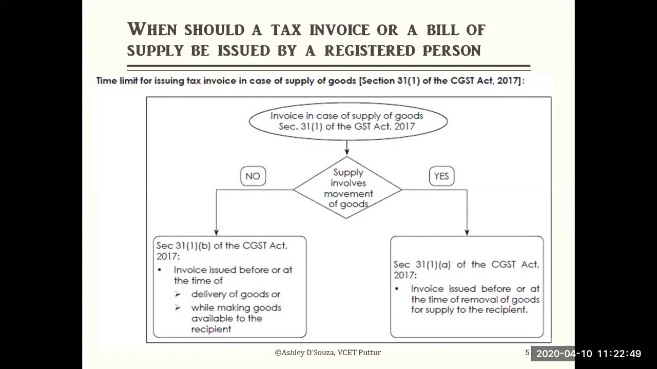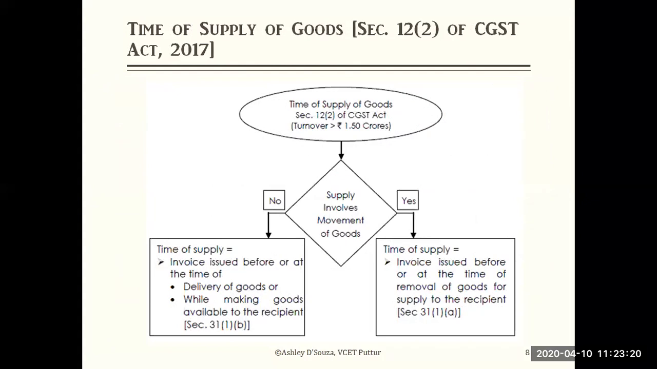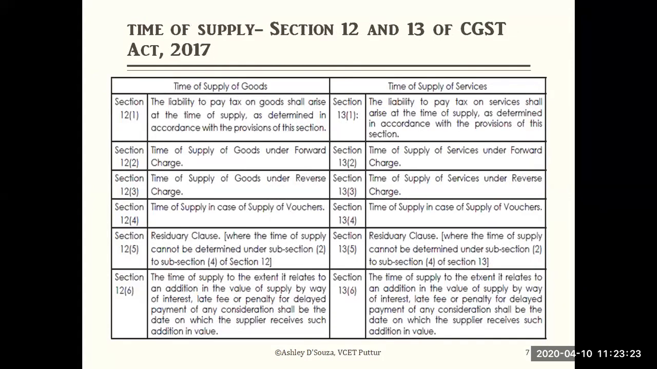to be issued by the registered person, with related to the goods. This is also something we have added today, which is similar to supply involving movement of goods, which says that invoice in case of supply of goods: does the supply involve a movement of goods, yes or no. So the invoice issued before or at the time of removal of the goods for supply to the recipient is considered. If the movement of goods is involved in the supply, then the invoice is issued before or at the time. These all things we discussed. These are all section 12 and section 13.